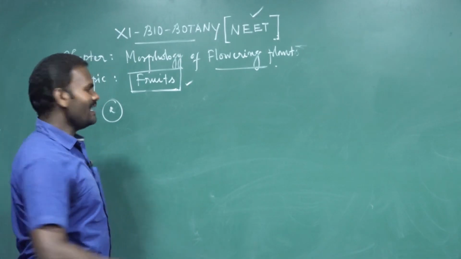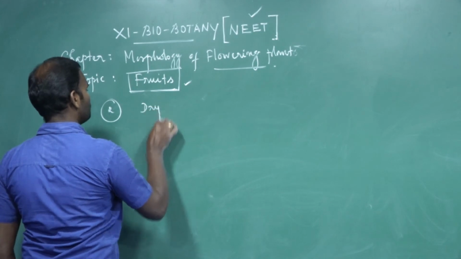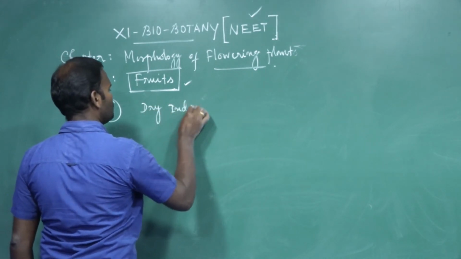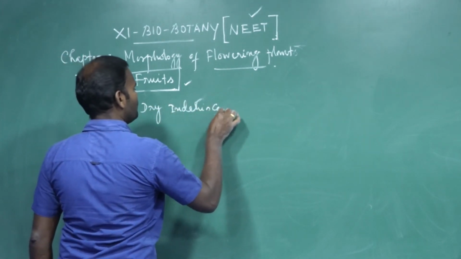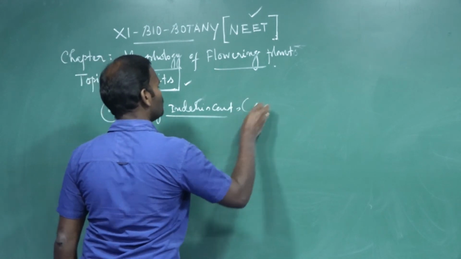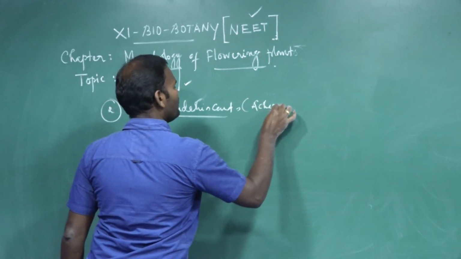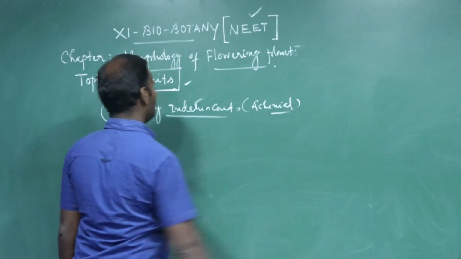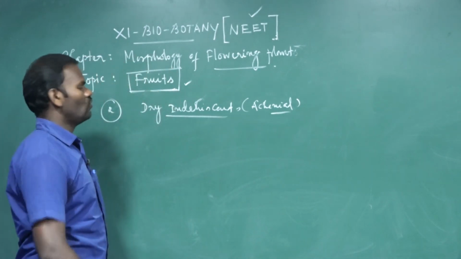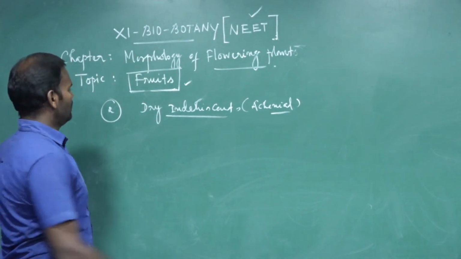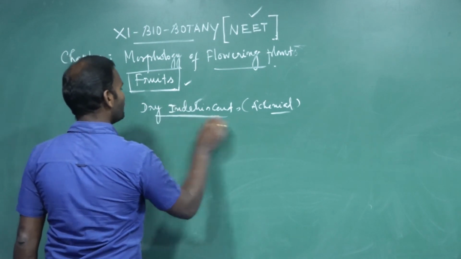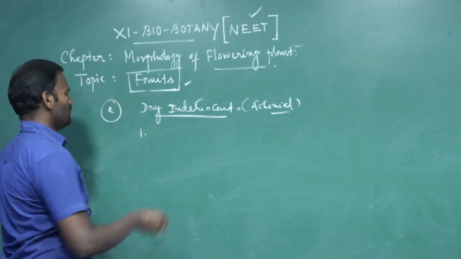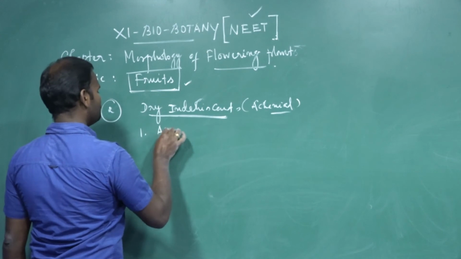The next, dry indehiscent fruit. It is also called achenial fruit. The pericarp does not split open at maturity. These are called dry indehiscent fruit. It is further classified into, the first one, achene.